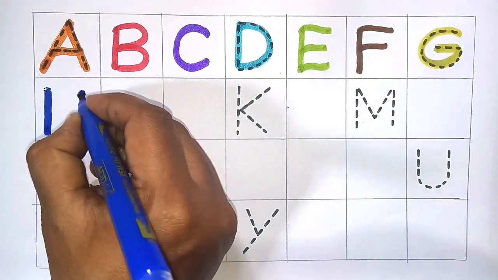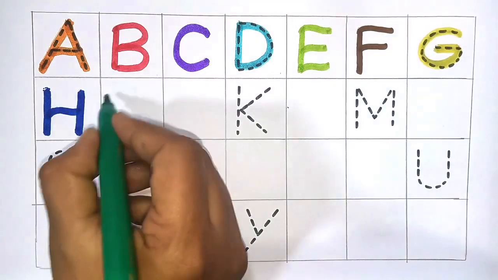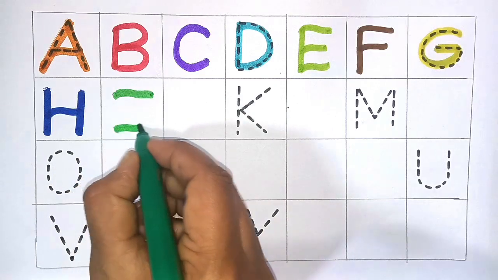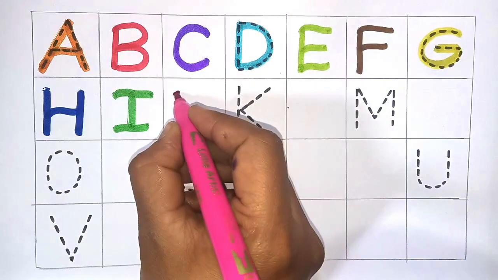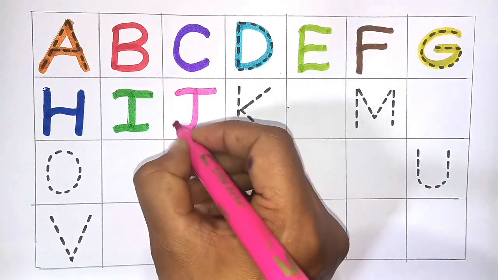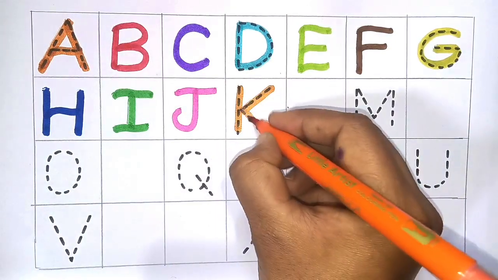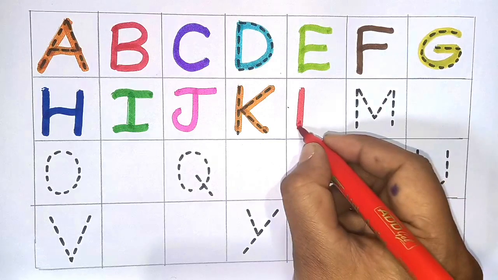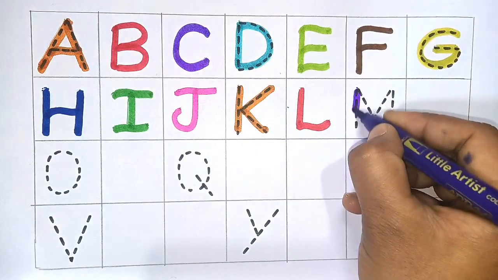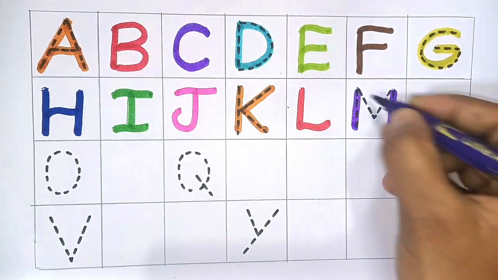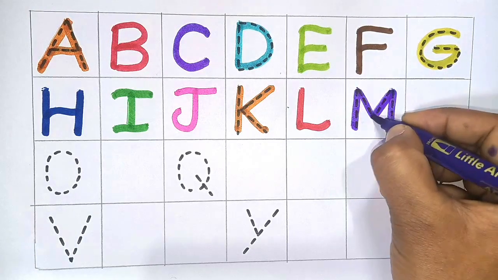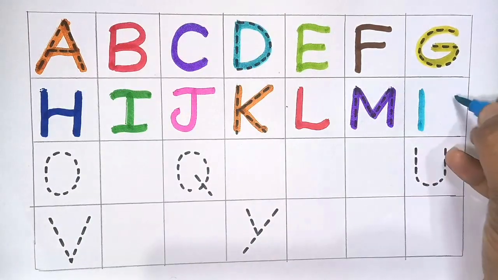Next H for hand. Next I for ink. Next J for juice. Next K for king. Next L for lamp. Next M for mouse. Next N for egg.